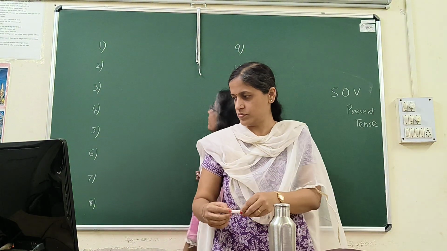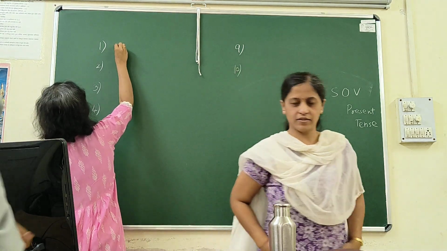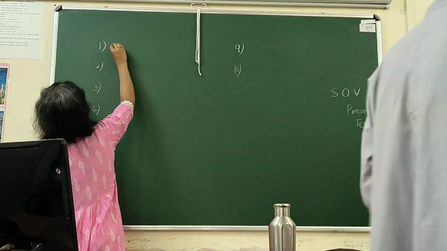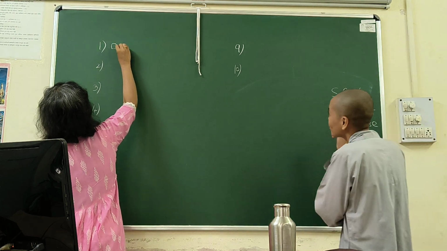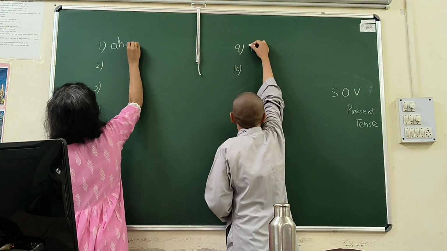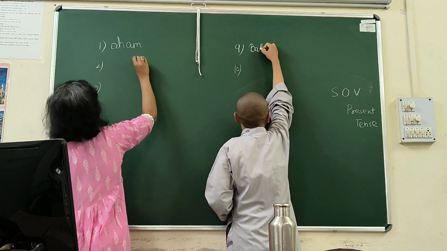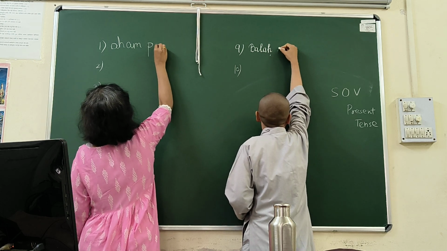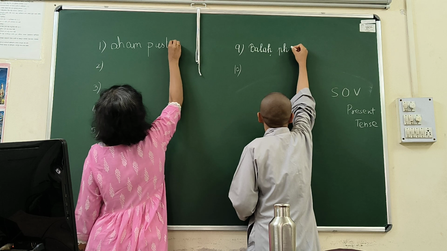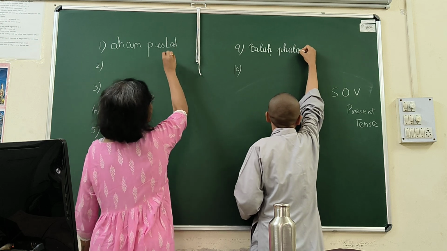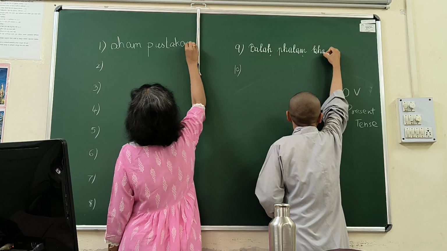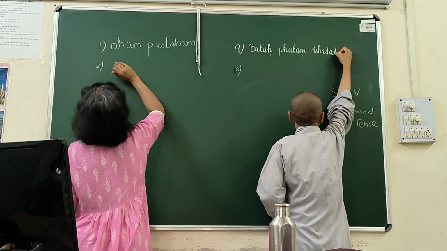There are many chalks, so 2-3 students can come and write, start writing. Not necessary, you can write in front of number 9. Anywhere you can write. Write quickly because others will write your sentence and then you go, oh ma'am, this was my sentence. They have already written. Just one simple sentence you have to write.